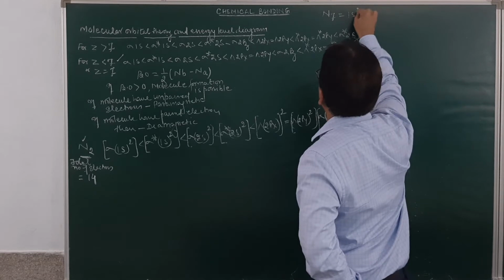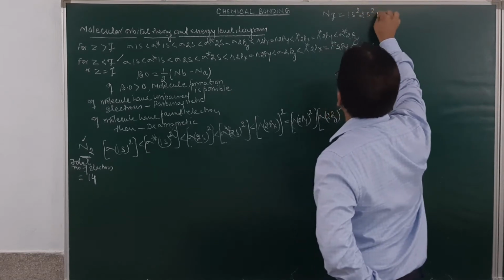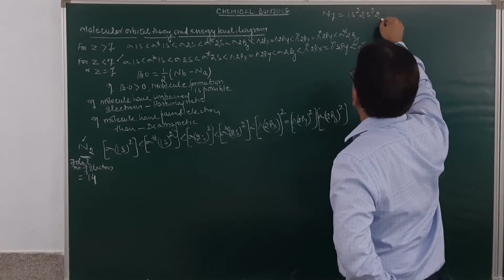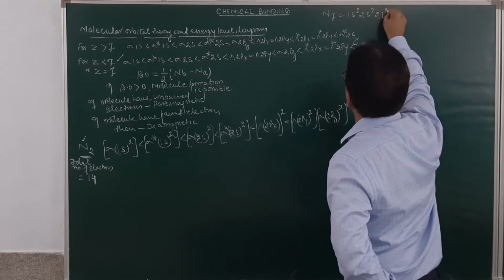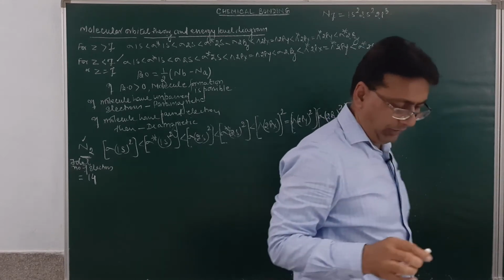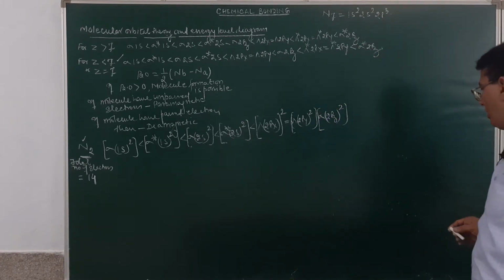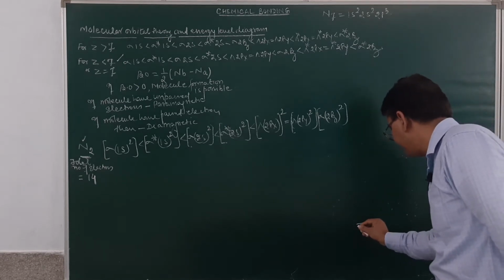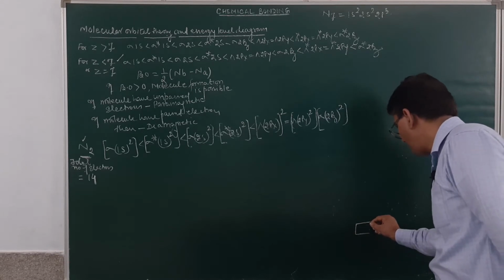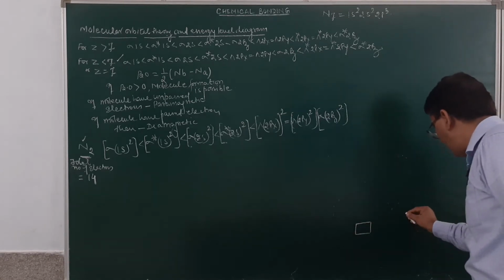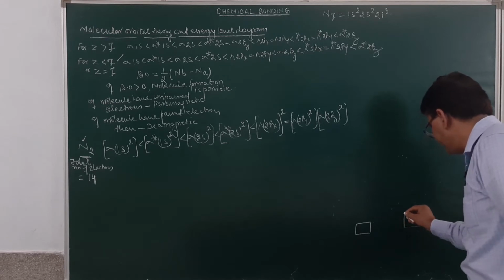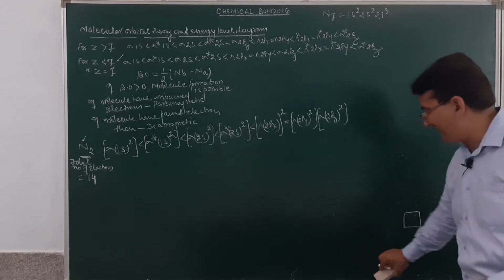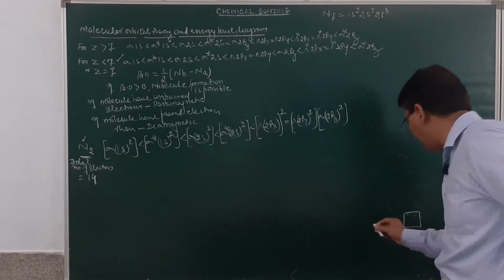So the configuration will be 1s2, 2s2, then 2p3 will be the electronic configuration of nitrogen. How will we make the molecular orbital diagram of this? Just see very carefully. This is 1s orbital and this is 1s orbital of another nitrogen. So we have 1s and 1s orbital of one nitrogen atom. Is it getting clear?